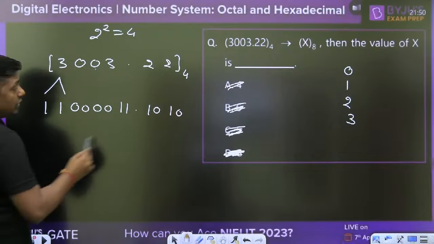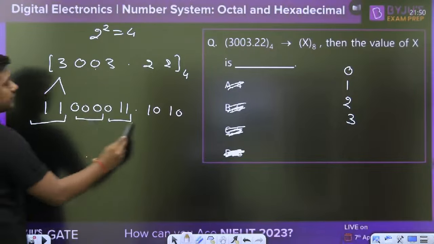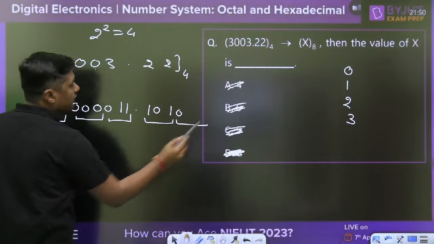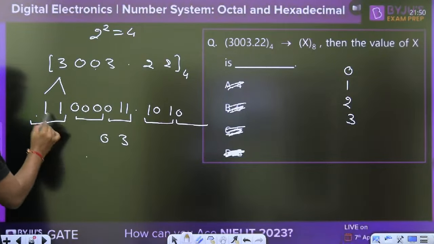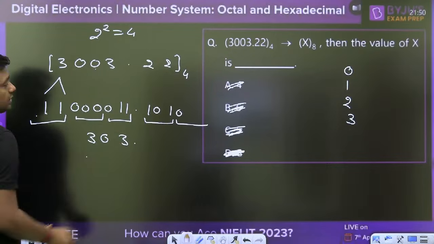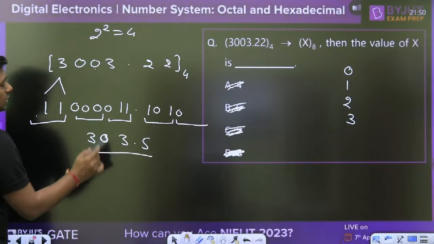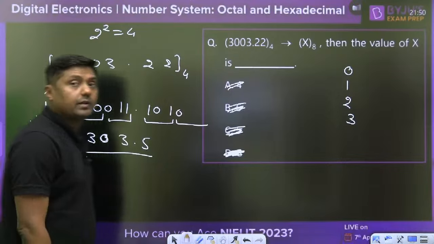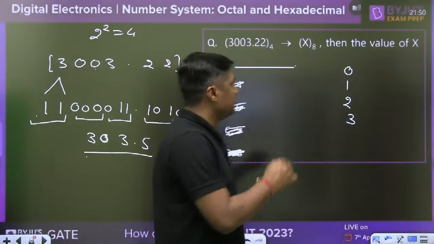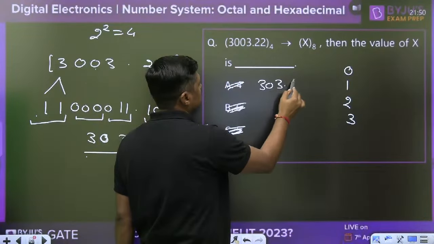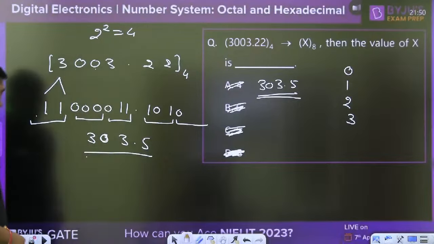Now you want to convert it to octal, then this is the case. Group of 3. Group of 3. 011 is 3, 0 is 0, 011 is 3, and 101 is 5. So 303.5. That is the right answer. So yes, Sayal, your answer is correct. 303.5. That is the case. Okay.